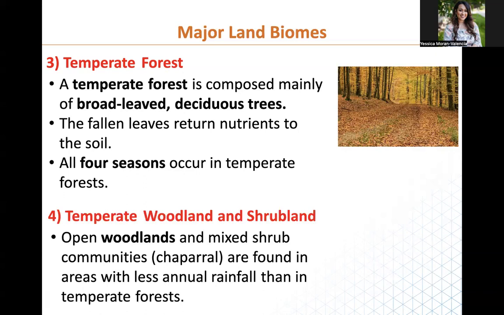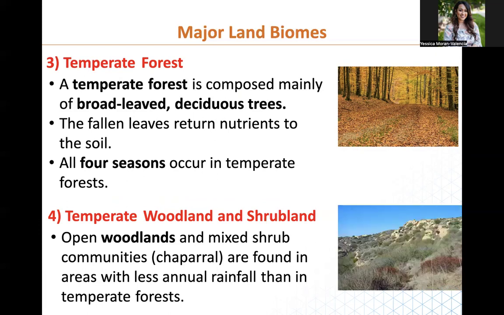And then the fourth one is going to be a temperate woodland or shrubland. So woodlands are mixed shrub communities, and they are found in areas with less rainfall than in temperate forests. So these forests tend to have less rain than these. And this is kind of what it looks like. Because there's less rain, there's less green. It's more shrubby.